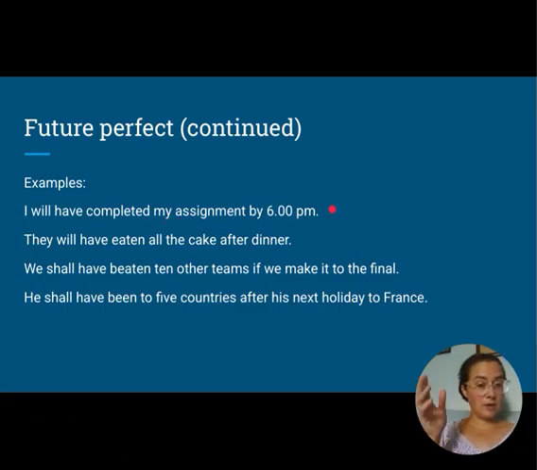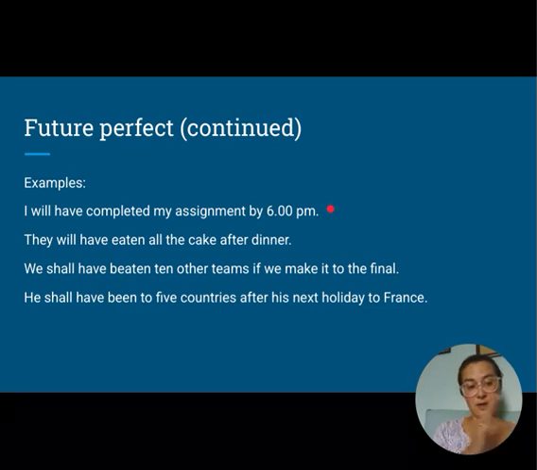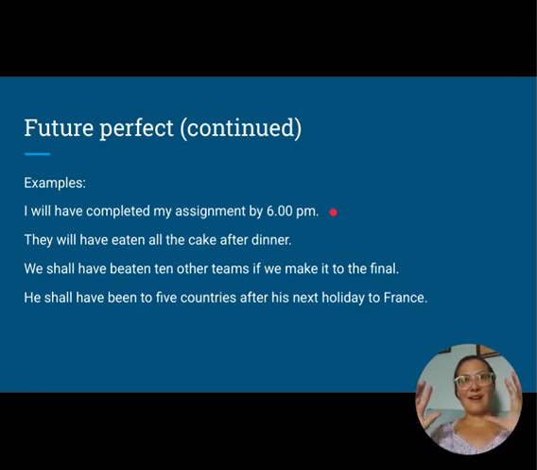So the future perfect is talking about something that hasn't happened yet, but it will happen by a certain time in the future. So we're discussing a period of time that's not indefinite. It's a period of time in the future. So something is going to finish in that time period, but again, none of this has happened yet.